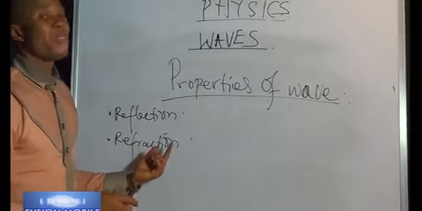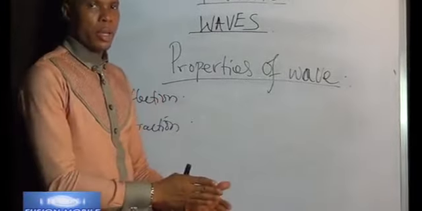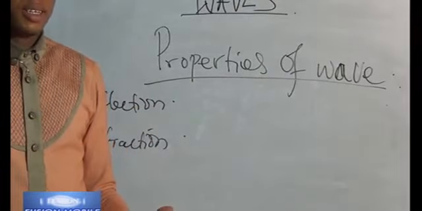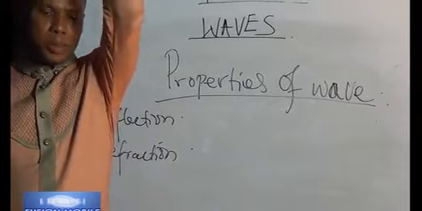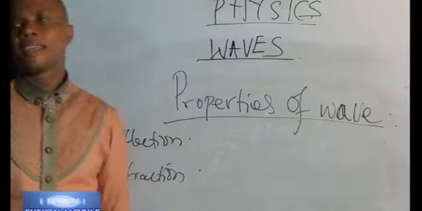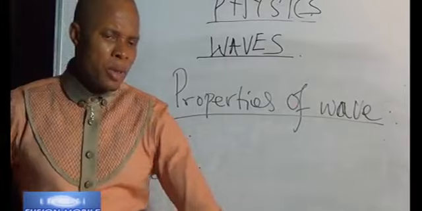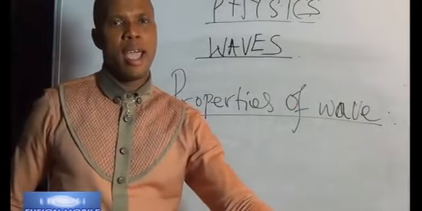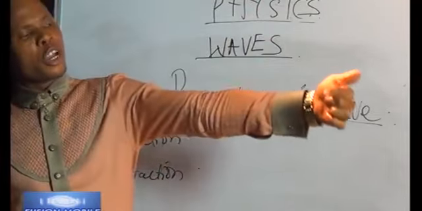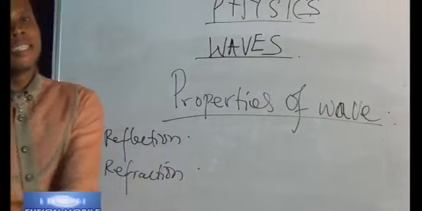This is the ability of a wave to change its direction when it's moving from one medium to another. For example, just imagine, let's make it in human aspect. If I now say, let this place be water, and the other side air, and I say now someone run from this water into the thin air, you will notice that at the boundary, when the person is coming out from water to the air, the speed will increase, and that will bring change in direction. And if someone is running from the air to the water, the speed will decrease, which also will bring change in direction.